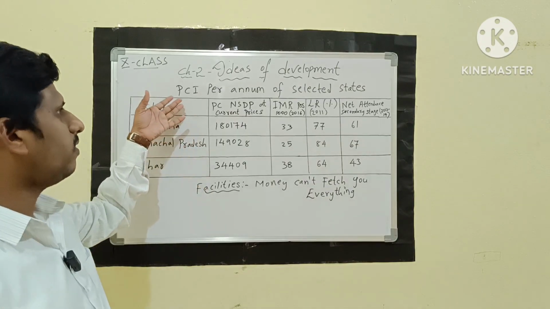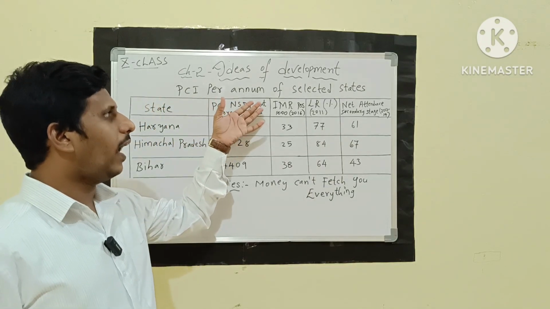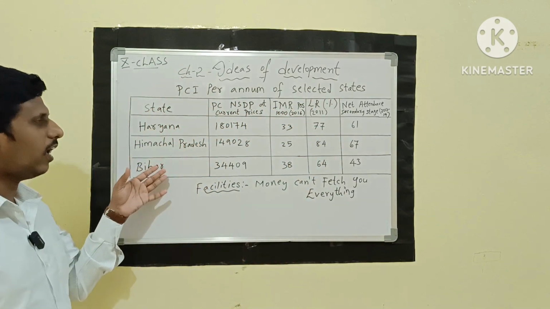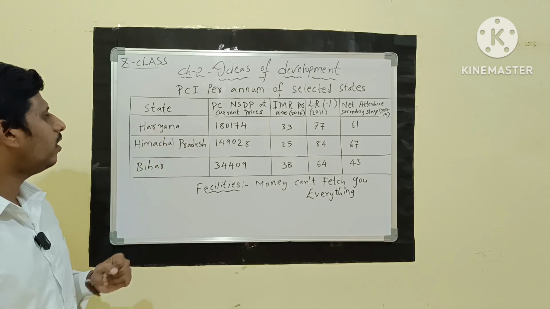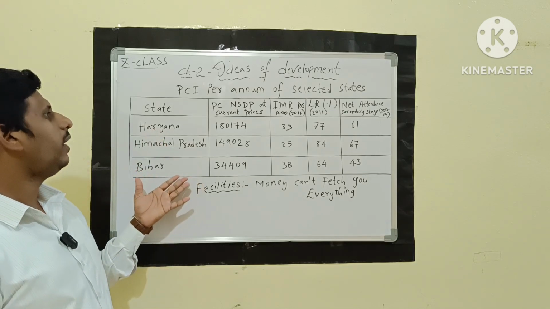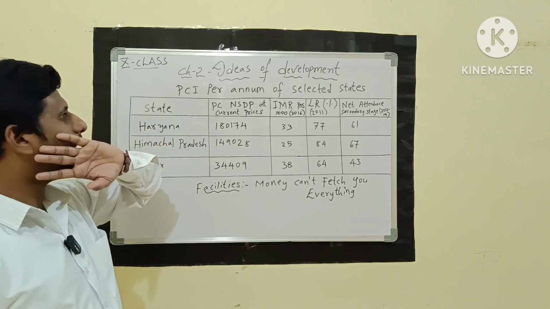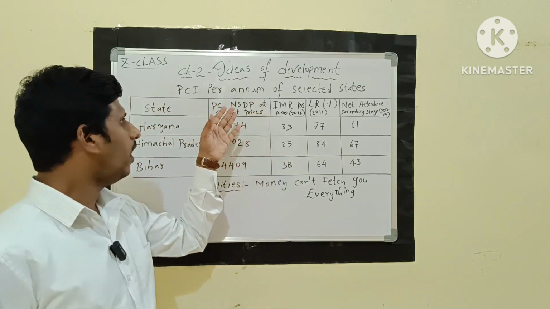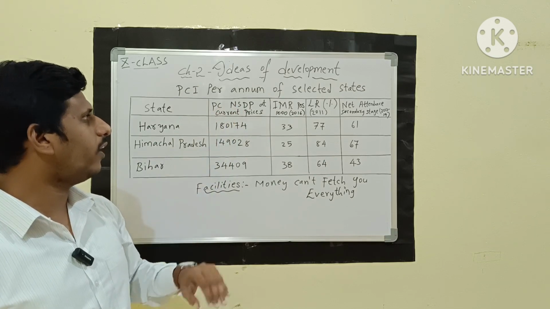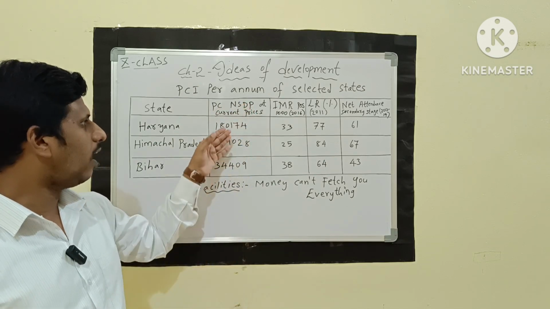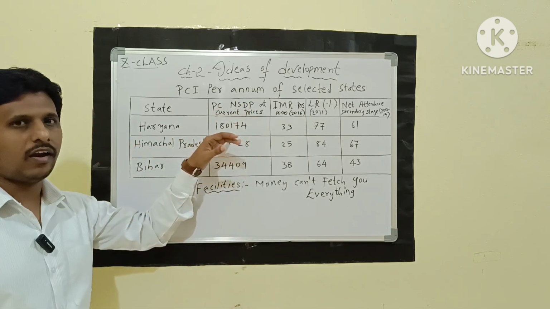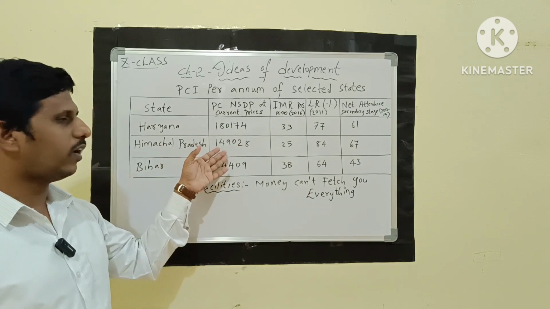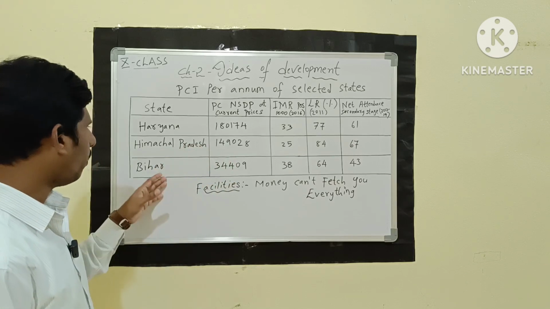We will talk about the PCI, that is the per capita income per annum of selected states. Here we have three selected states: Haryana, Himachal Pradesh and Bihar. Coming to the per capita NSDP, what is NSDP? Net state domestic product at current prices. They have given 1,80,174 for Haryana, 1,49,028 for Himachal Pradesh, and for Bihar